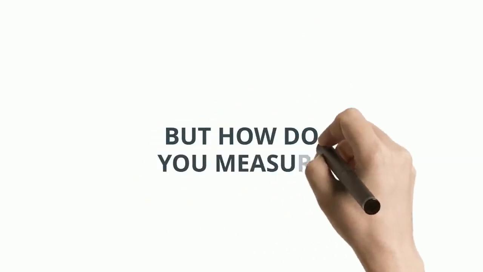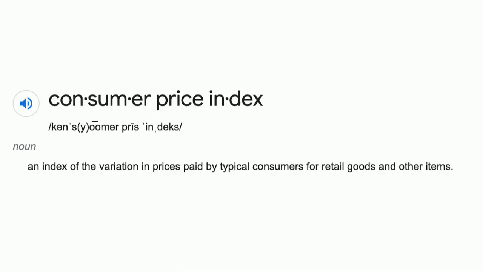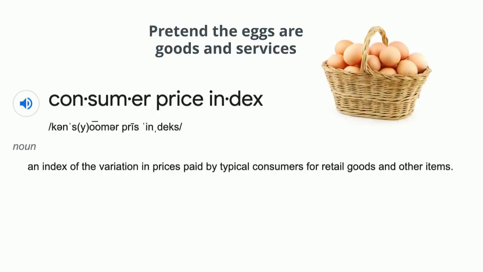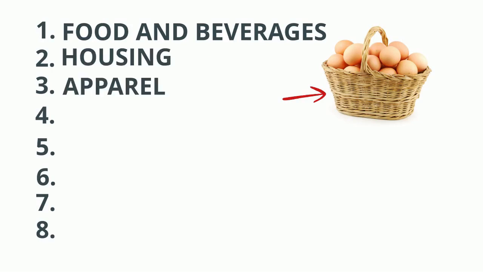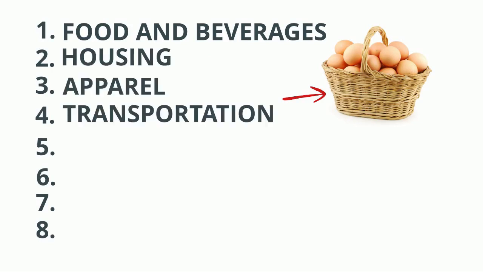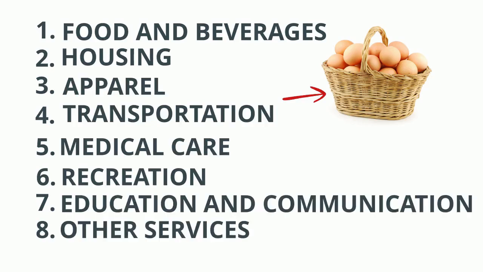But how do you measure inflation? One of the most frequently used tools for measuring inflation is known as the Consumer Price Index, or CPI. The CPI examines the weighted average of a basket of consumer goods and services. In this basket, there are 8 main categories: food and beverages, housing, apparel, transportation, medical care, recreation, education and communication, and other services.